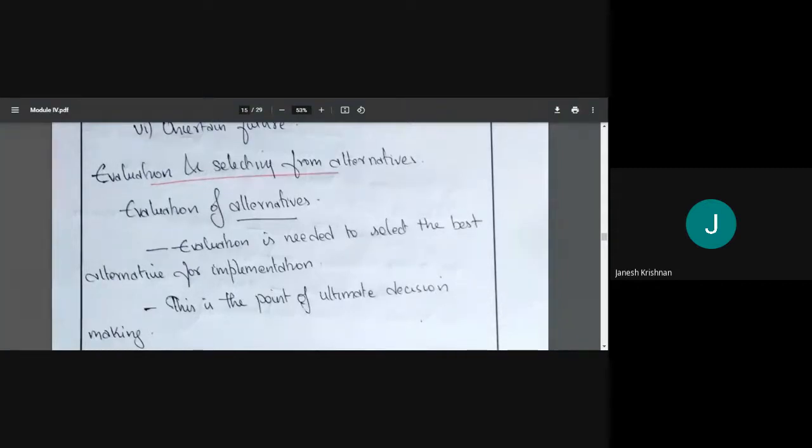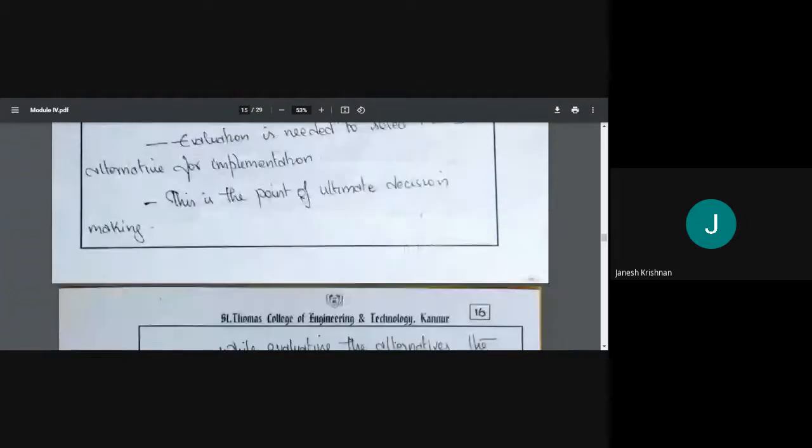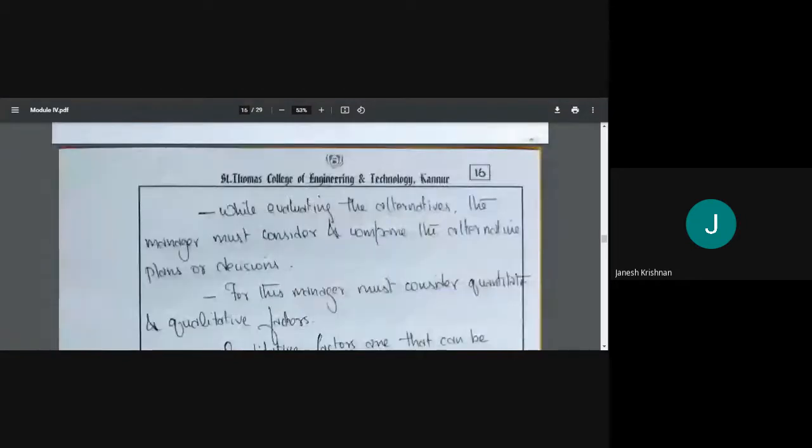Evaluation of alternatives is needed to select the best alternative for implementation, so that we can find the best course of action to implement. This is the point of ultimate decision making. Here we decide we are going to do this, and then we apply it.